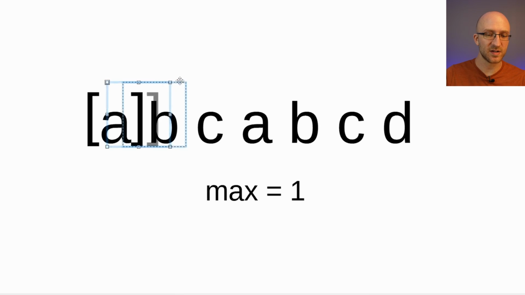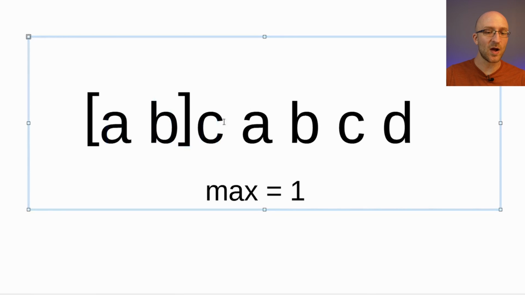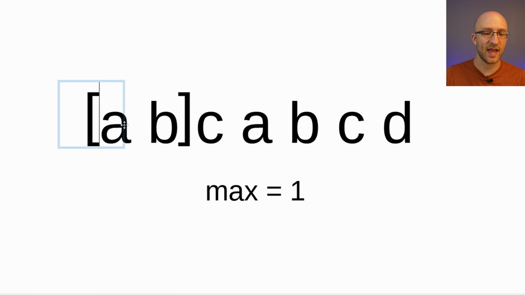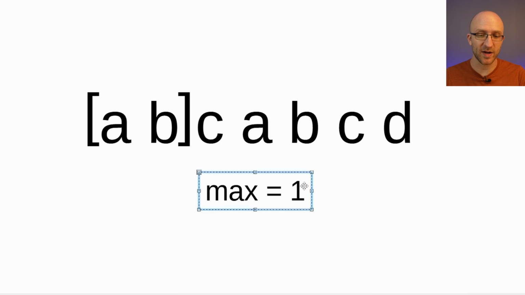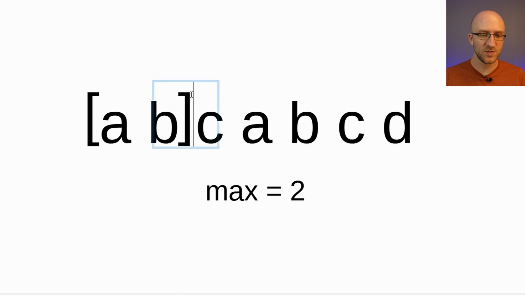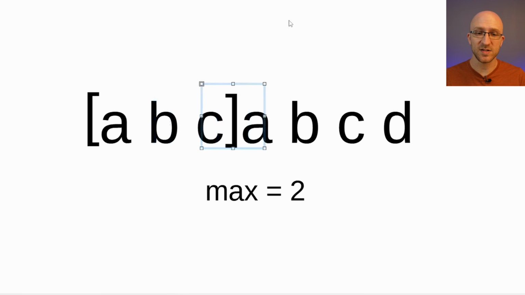And the next character is B. So now our substring that we're looking at is AB. And so we say, okay, we're adding B. Does B already exist anywhere in our substring? No, it doesn't. So there's still no repeating characters. So now the maximum substring that we found that doesn't repeat any characters is of length 2. Next, we go ahead and add the C to our substring. Does C already exist anywhere in our substring? No. So we still don't have any repeating characters in this substring. So our new maximum is 3.